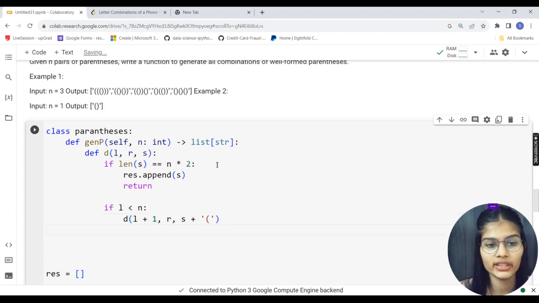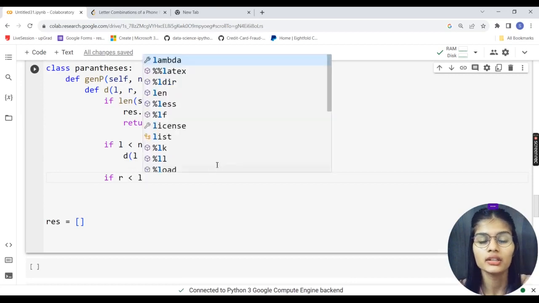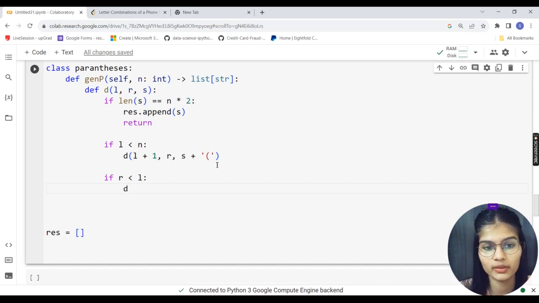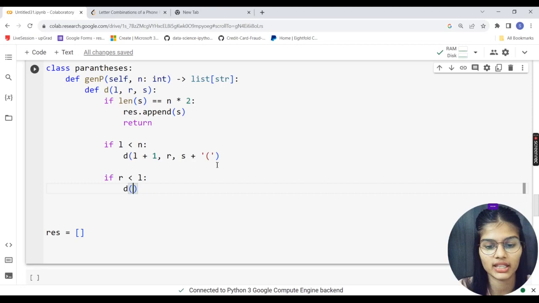Again, doing this for my next condition. If the right is less than left, because if we are having more parentheses on the right than the left, it means the right side is having fewer parentheses than the left hand side. Again I'll add the parentheses over there, as we have done last time.